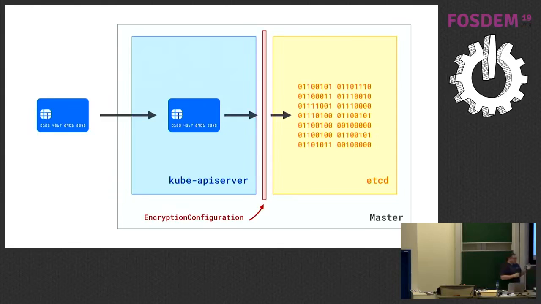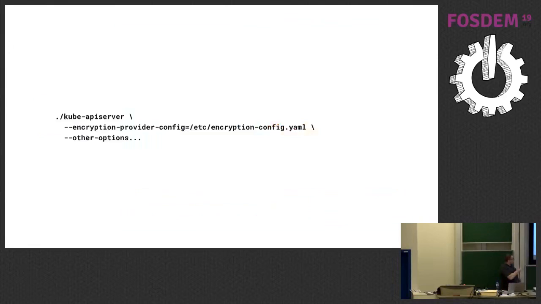So what happens if an attacker has access to etcd? Well, they have some encrypted data. That's great. Like, they can't really do anything. They can brute force decrypt it, maybe, but hopefully we've rotated our secrets by then. But what happens if an attacker has access to our master node? So that encryption config lives in plain text on the master node, where the keys are. So any attacker worth their salt, no pun intended, can grab access to that encryption config file, which, if you remember from back here, has the keys in it.